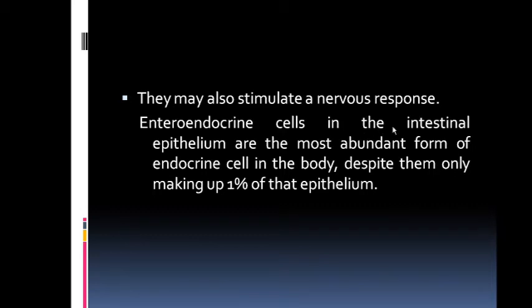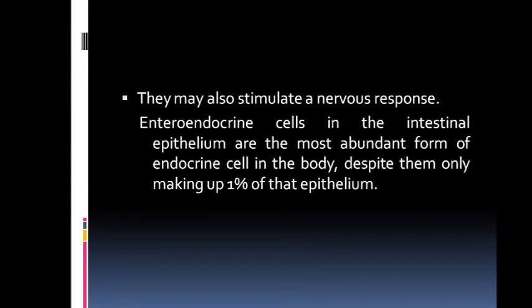Enteroendocrine cells in the intestinal epithelium are the most abundant form of the endocrine cell. So these are the most abundant form of the endocrine cell. Then also they are only 1% of that epithelium. So these cells are present in the epithelium, but only 1% of the epithelium is the enteroendocrine cells, and it is the most abundant form of the endocrine cells.